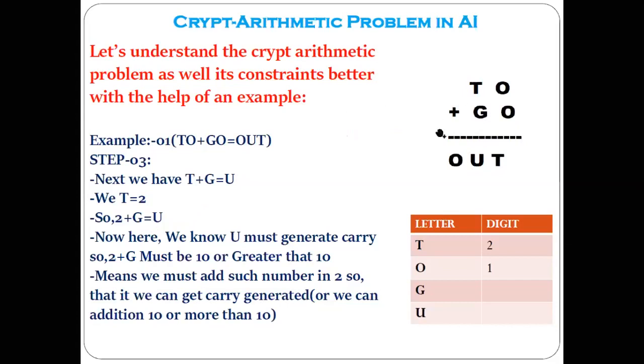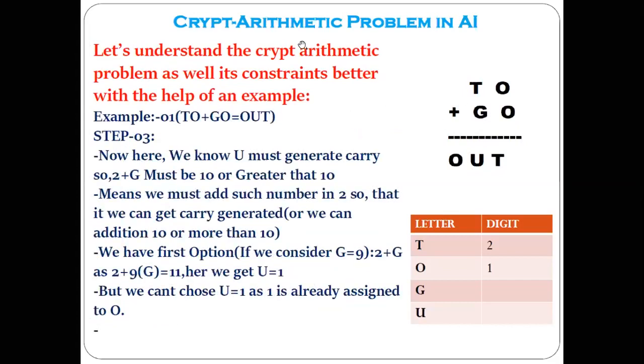Right. Yes. Now let's see how we can do this. So now here we know u must generate the carry. So 2 plus g must be 10 or greater than 10, means we must add such a number to 2 so that we can get the carry generated, or we can have the addition of t and g 10 or more than 10.